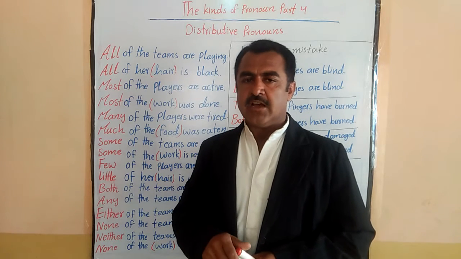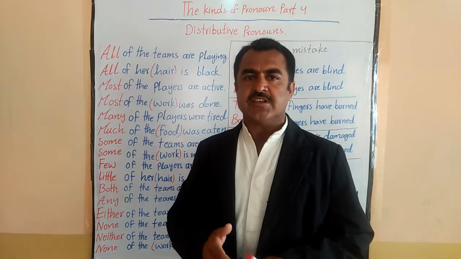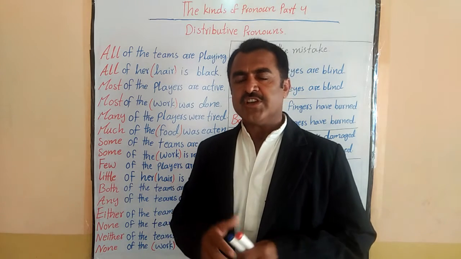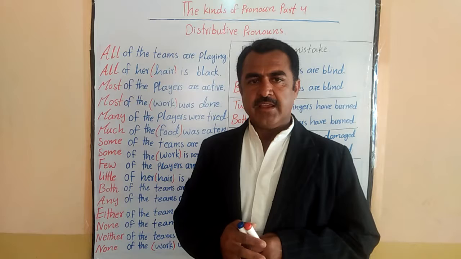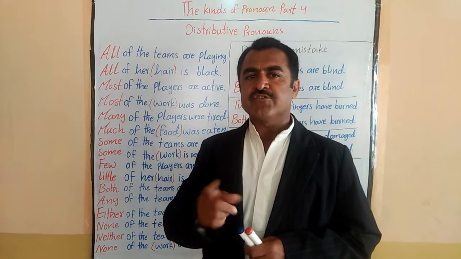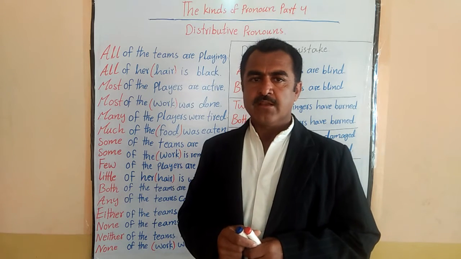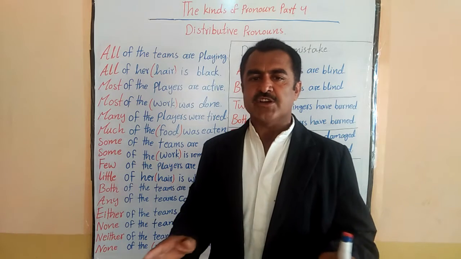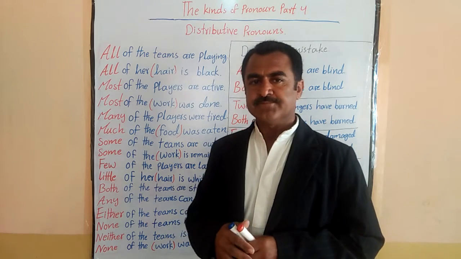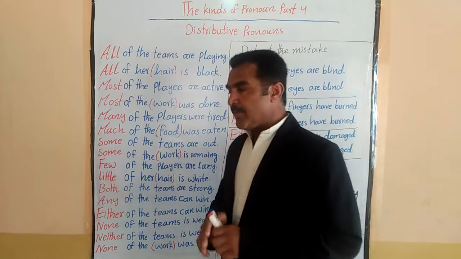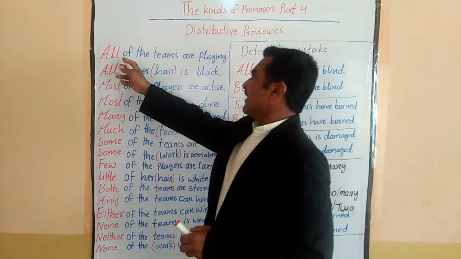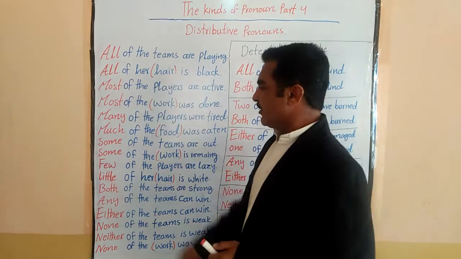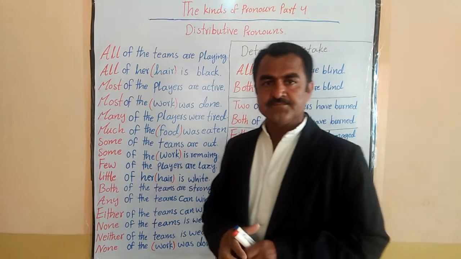And when the subject is talking about an uncountable, then you have to use the singular verb. Why? Because uncountables don't take plural verbs. Okay, so remember this. Now I'm going to read these example sentences.